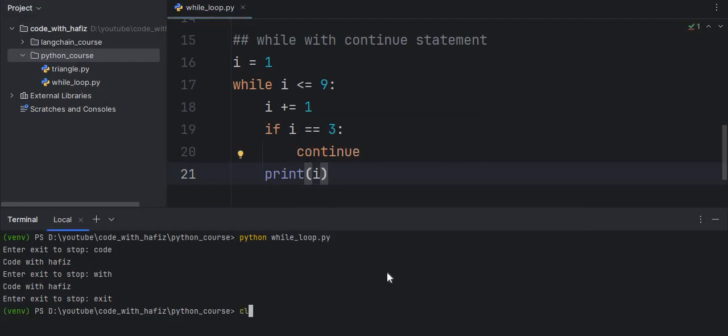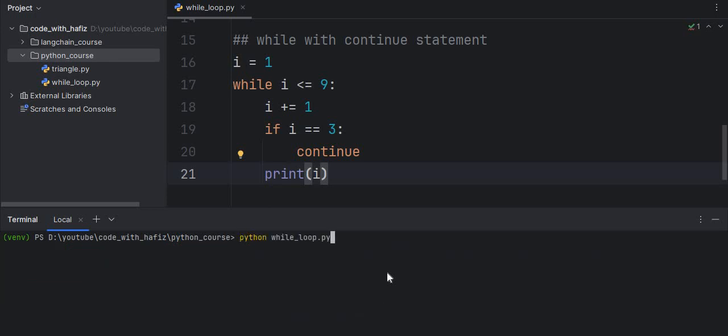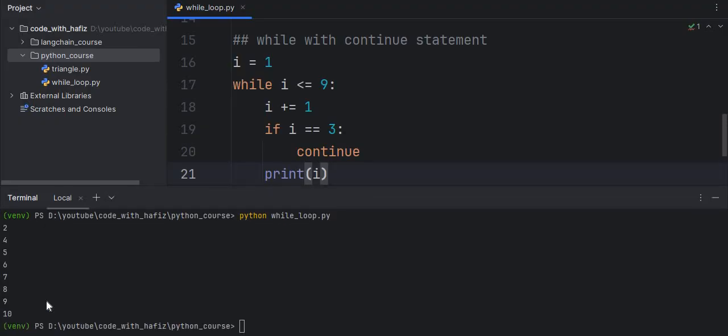If I clear my terminal and run my code, as you see I am getting 2 4 5 6 7 8 9 10. So here the question arises, where is our 1? Why not print the 1? Because here we initialize the i with 1, and here the condition i less than or equal to 9, 1 is less than or equal to 9.